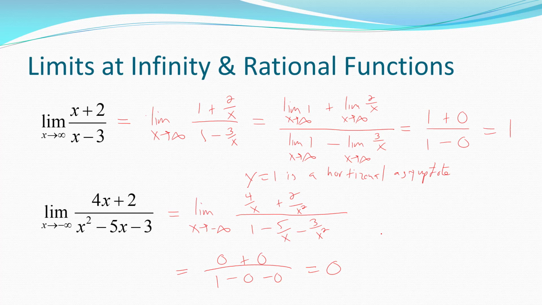Now, something you should be aware of is that in these limits, I'm only going in one direction. So it's possible that if I went the other way, to positive infinity instead, you might get a different horizontal asymptote. But actually, if you look at all the work, it never matters that x is negative eventually. In the end, I still get the same answer. The same with the other function. If I changed this to positive infinity, the result is still the same. So these functions are rational functions.